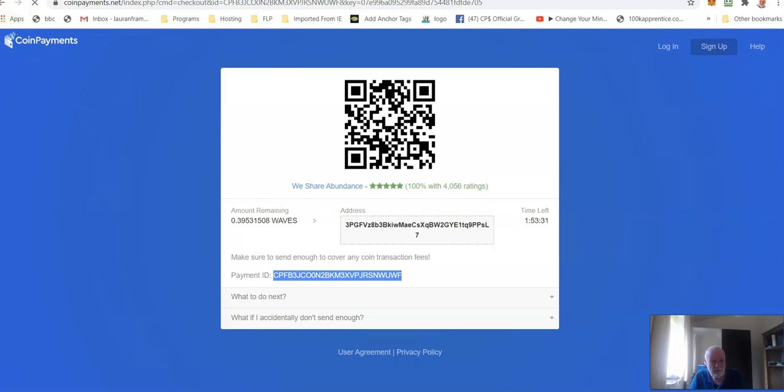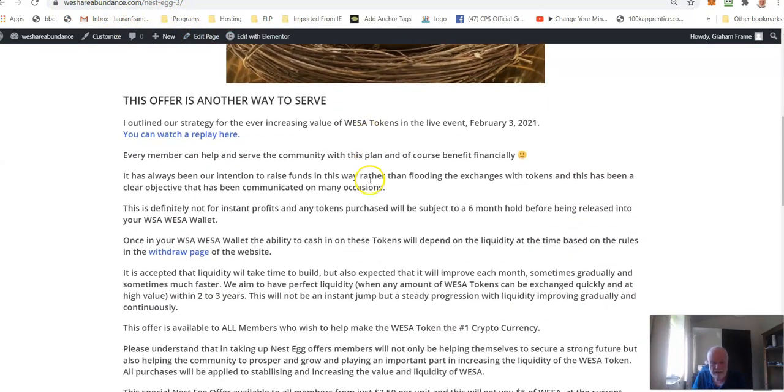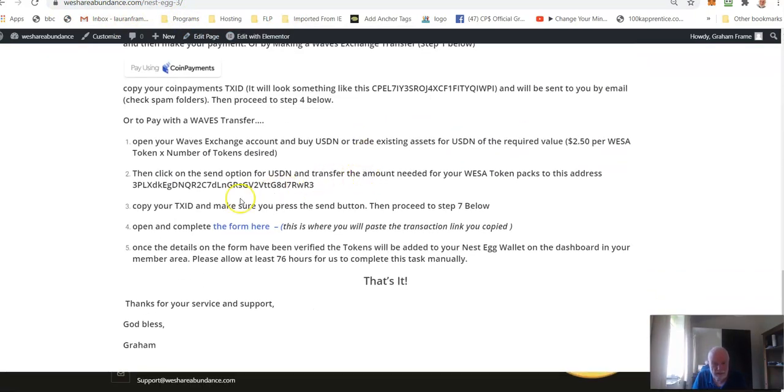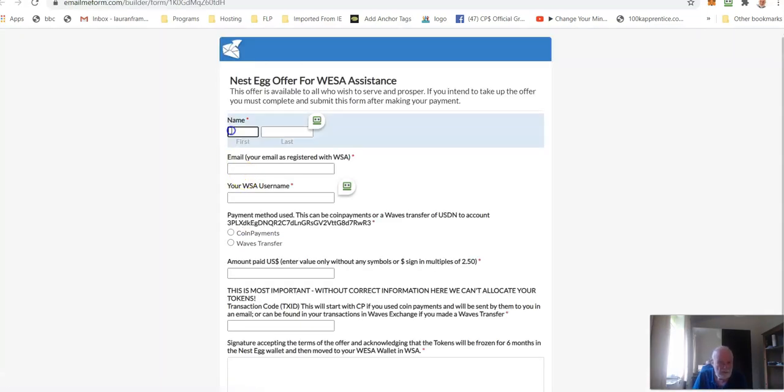Where do we get the form from? Well, once this payment completes, you'll have the option to get redirected to the thank you page, and I'll show you that once it does complete. But if we copy that now and then we enter in our browser WeShare Abundance Nest Egg 3 to get back here, you'll see down at the bottom you can click on here to open a form up, and this is the form that you'll use.